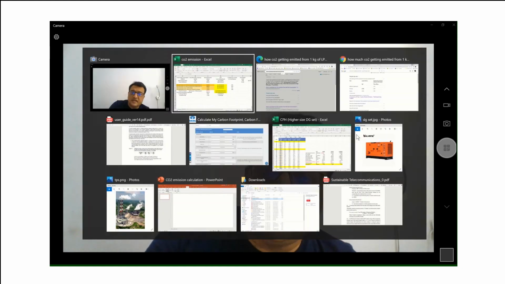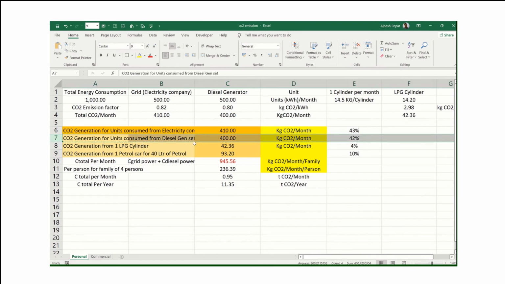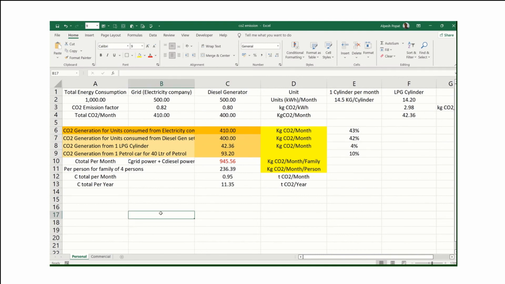We cannot invent anything. So let's say that I need to reduce my consumption by 50%. So I will say that these 400 units which I am producing from the diesel generator set, I will not produce. I will remove my DG set. So these 400 units I want to buy from solar. For example, 400 units from solar. This is my requirement.